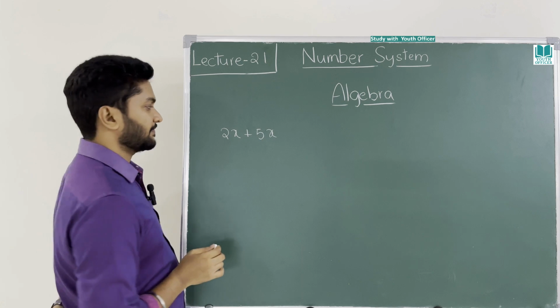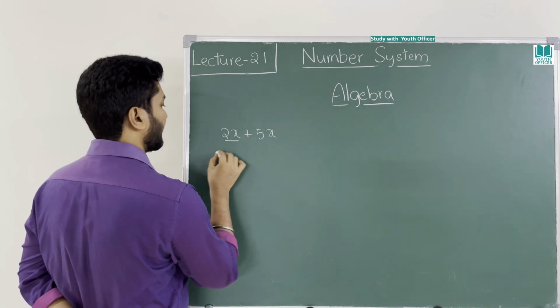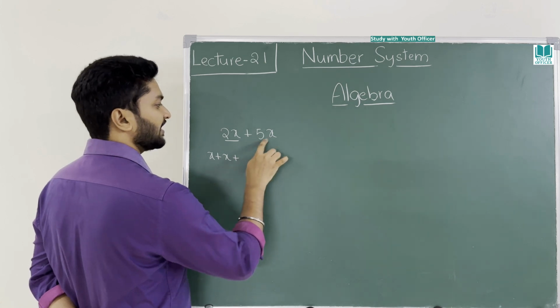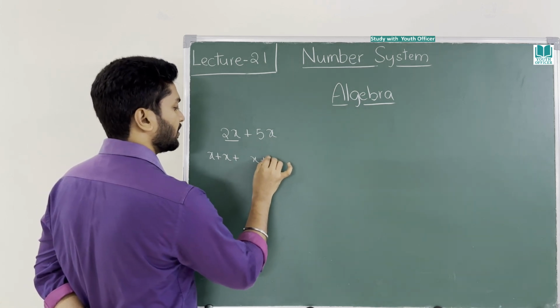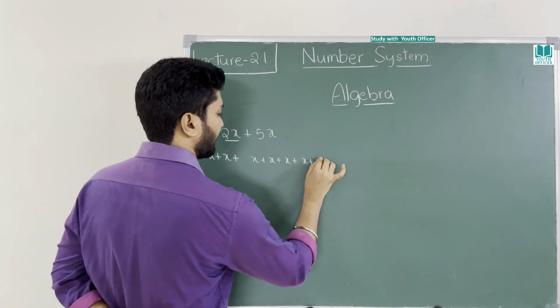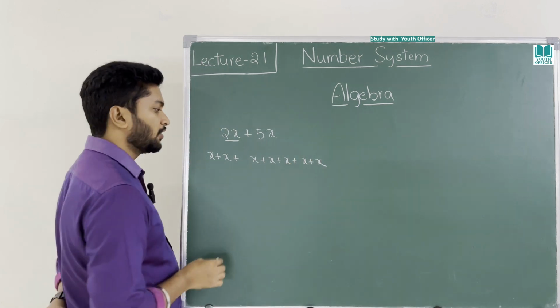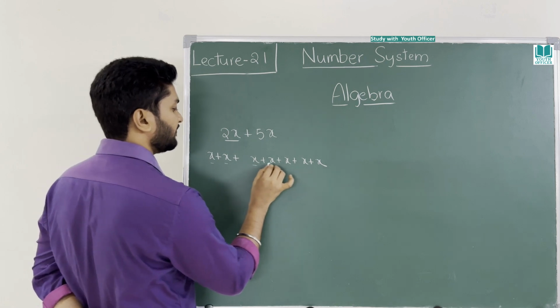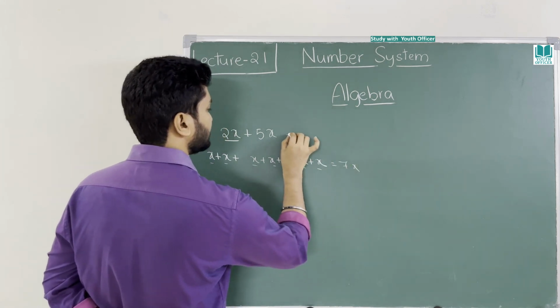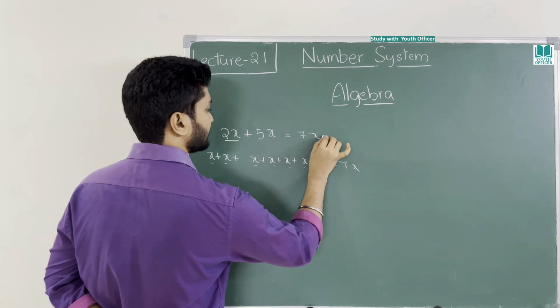What is the answer? There are two x's, that means x plus x here. There are 5 x's. 1, 2, 3, 4, 5. Total how many x's are there? 1, 2, 3, 4, 5, 6, 7. So the answer is 7x.